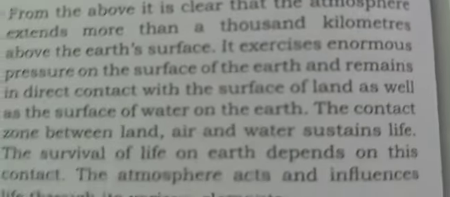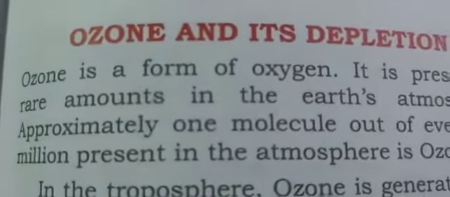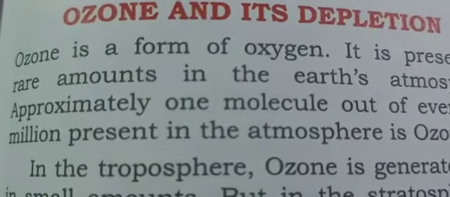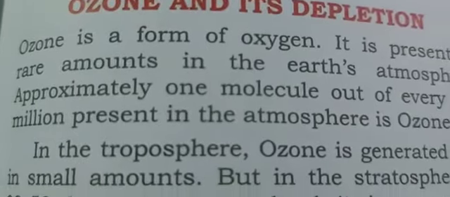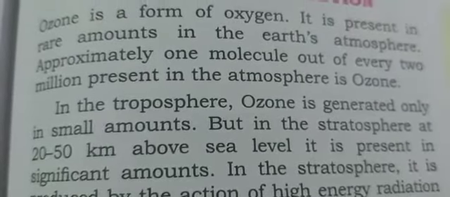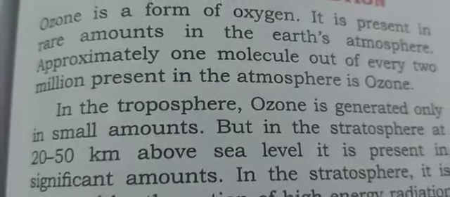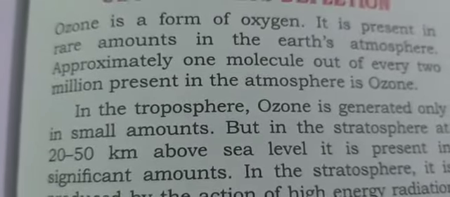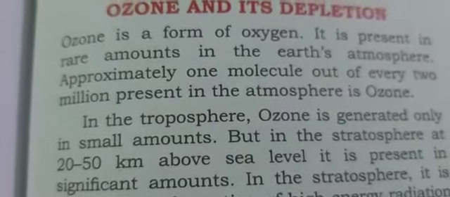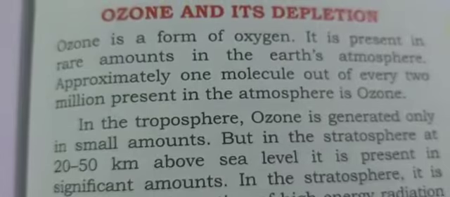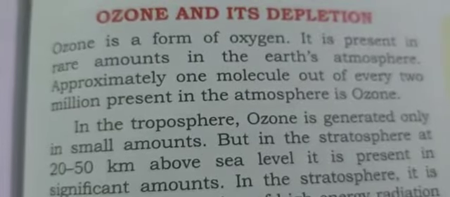Now ozone layer, you are familiar with ozone layer children, and you must have read this before in your previous classes. Ozone is a form of oxygen. It is present in rare amount in the Earth's atmosphere. Approximately one molecule out of every 2 million present in the atmosphere is ozone. That is why it is said that it is very less. It is present in rare amount. Because see children, it is given here that out of millions of molecules present in this, only one molecule is of